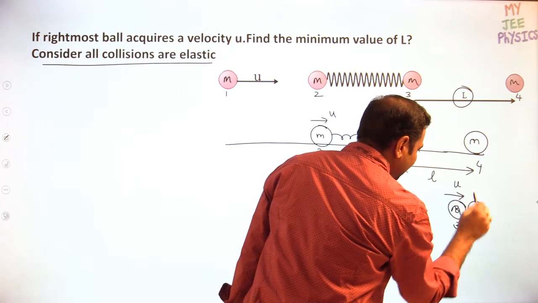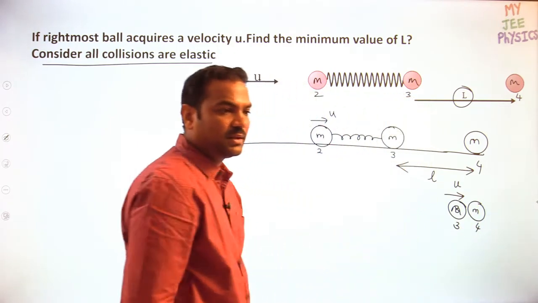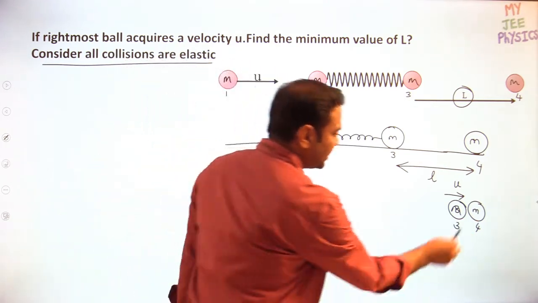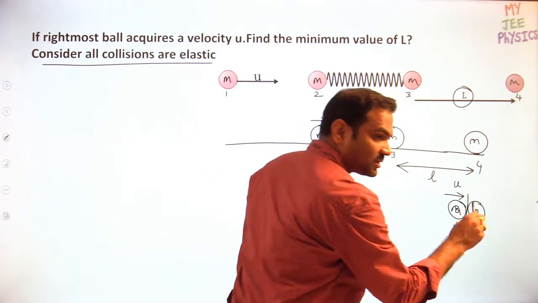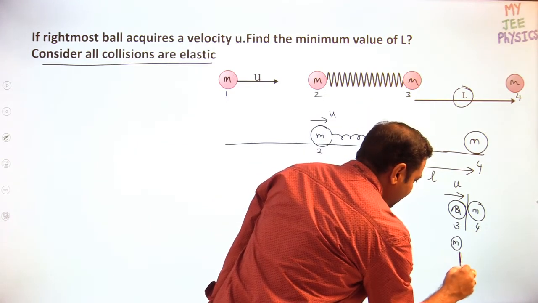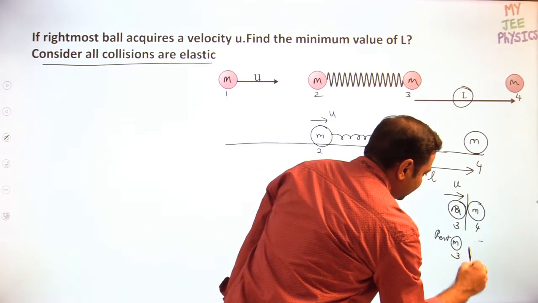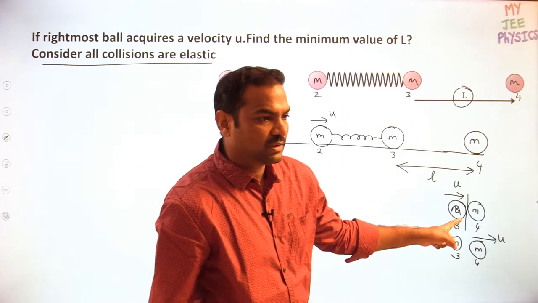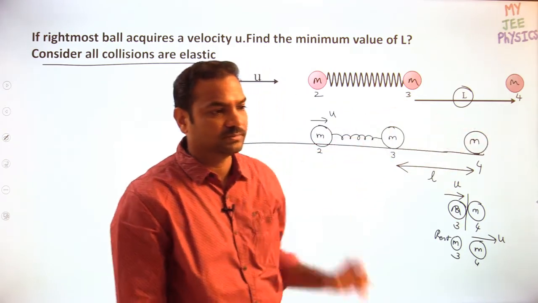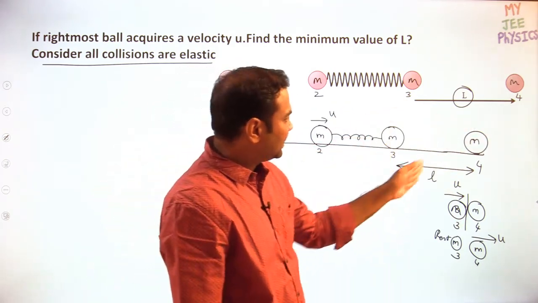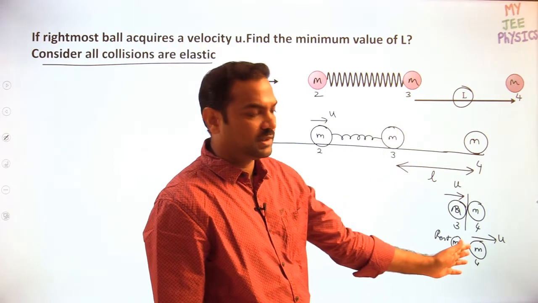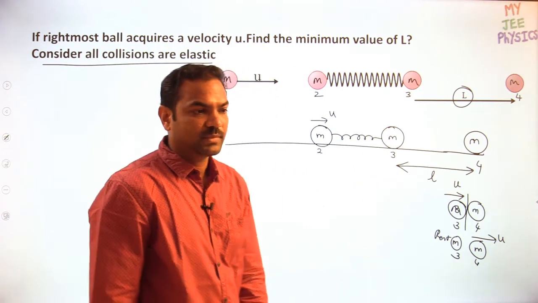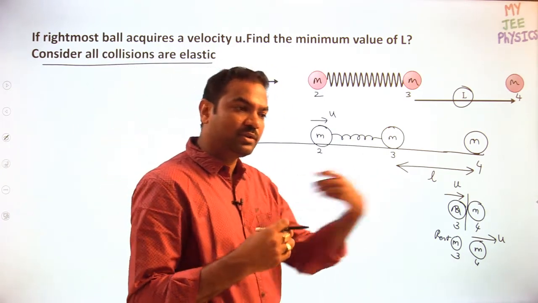Now the third ball should get the velocity u in the forward direction. Whenever the third ball gets the velocity u in the forward direction, only then will the collision happen, and the fourth ball will get the velocity u after collision. So the third ball will come to rest and the fourth ball will go with velocity u. But getting the velocity u should happen within the length L only. In length L, exactly, it has to get the velocity u in the rightward direction.